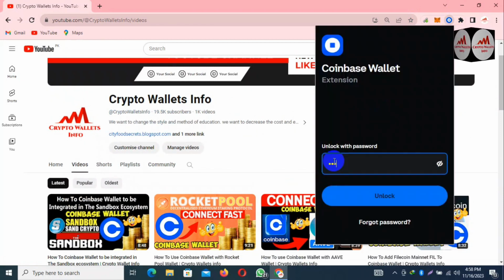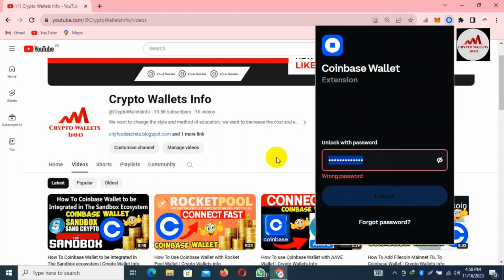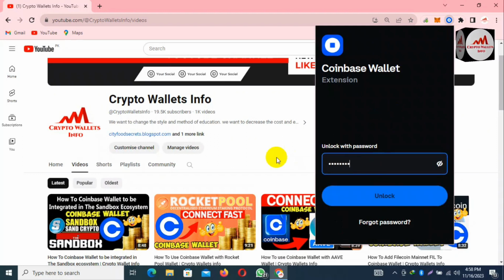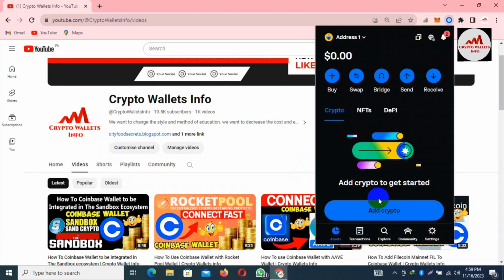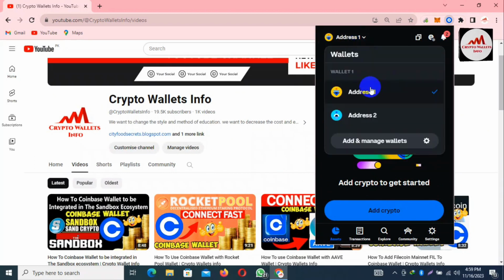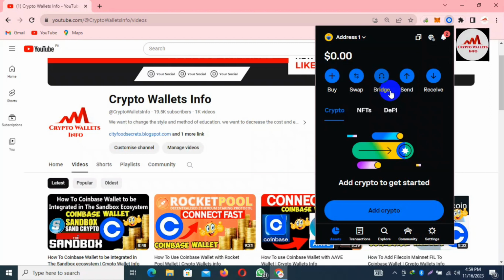I need to enter my password here. Just simple unlock. Sorry, my password is wrong, so I'm going to enter my password again. Yes, now you can see my wallet is open in front of me. I don't have any balance, and I have created only one account, and the second account I imported from my phrases. So I need to connect my first account with KyberSwap. If you swap any coin, you can earn extra money for swapping your coin. So you must watch this video till the end.